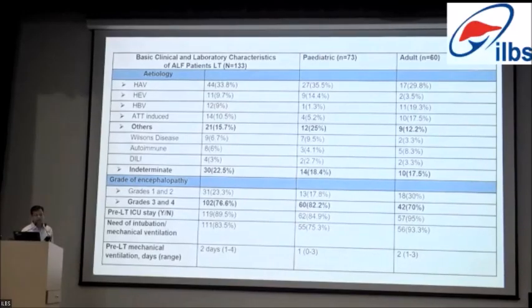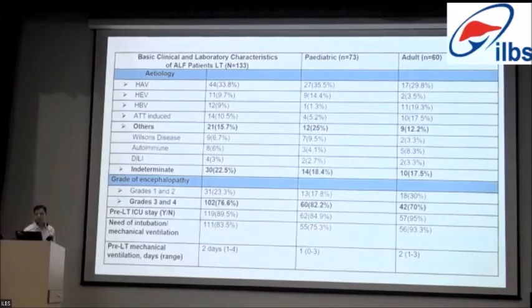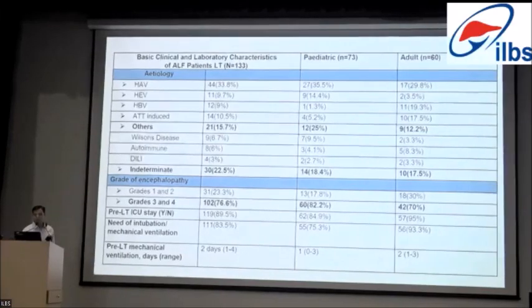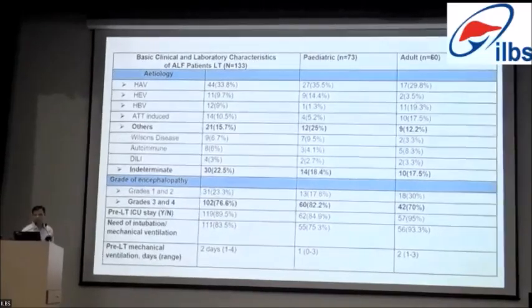One thing specific to our part of the globe is ATT-induced acute liver failure, which is approximately 10%. Indeterminate also accounts for almost 22.5% of all the transplants, with similar distribution between both the pediatric and adult patients.